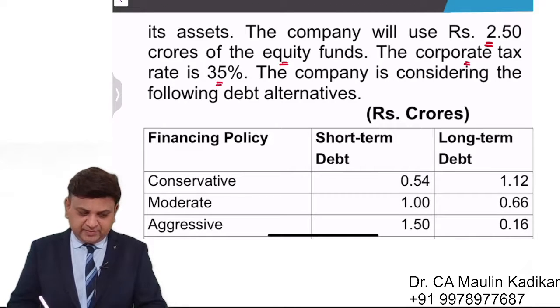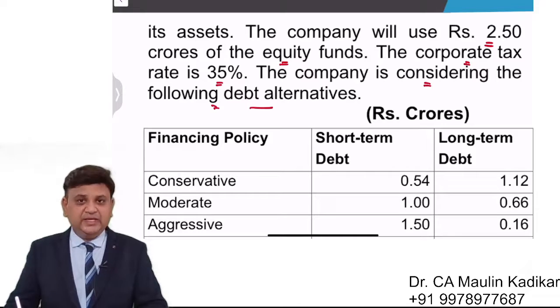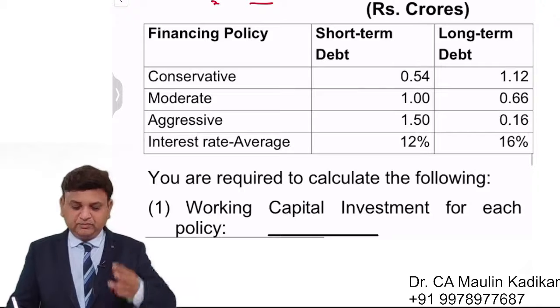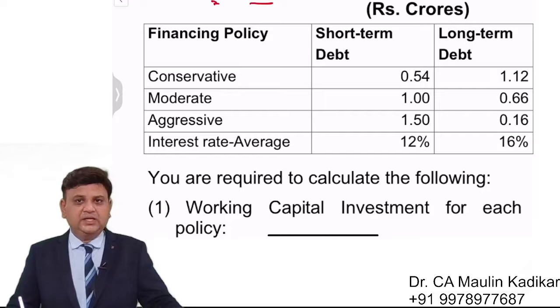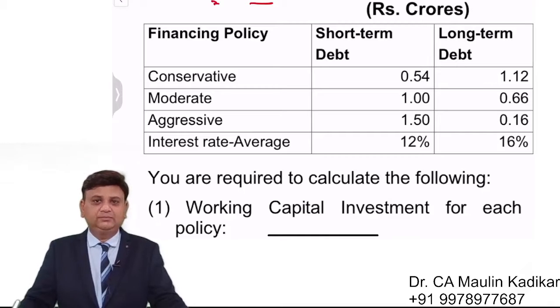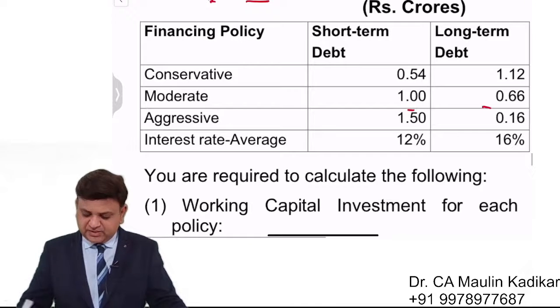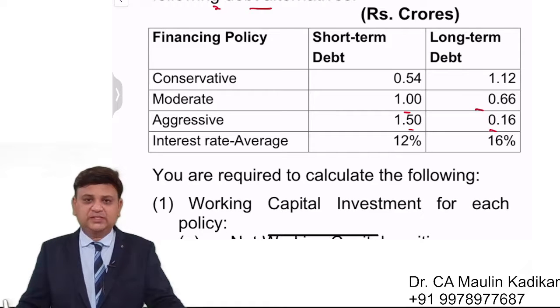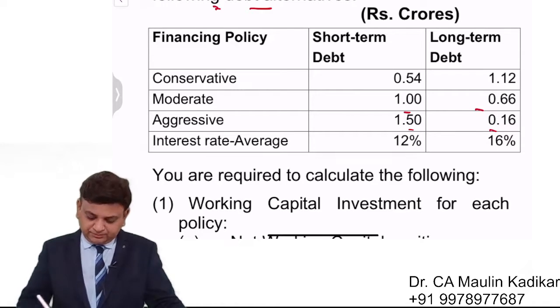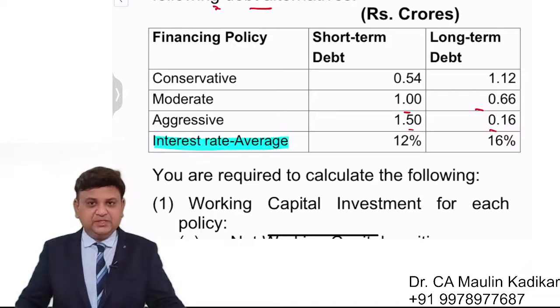Corporate tax rate is 35%. The company is considering following debt alternatives. There are three financing policy: conservative, moderate, and aggressive. In each of them, what is split between short term debt and long term debt is given: 0.54, 1.12, 1.66, and 1.5 and 16%. Sorry, 0.16. On an average, rate of interest would be 12% and 16%.